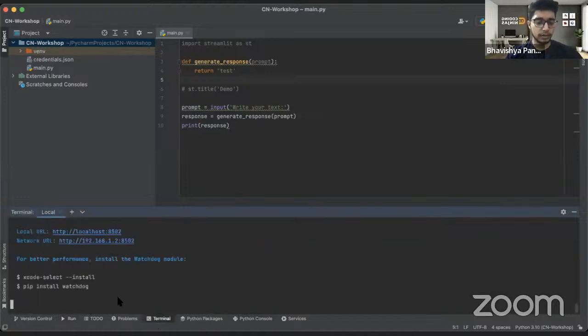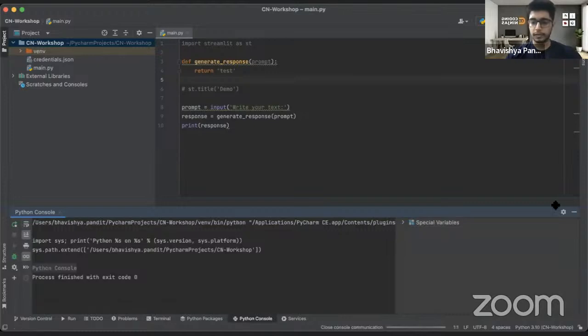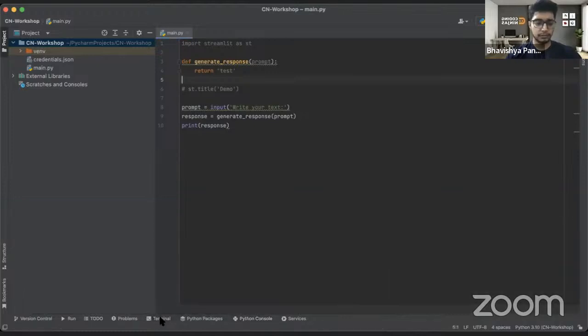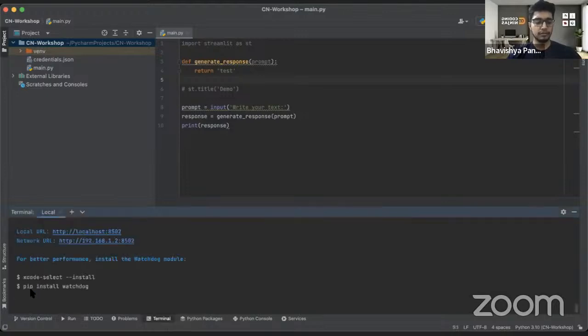So right now in terminal, that was Python console. Wait a second. Yep, that was run actually, where we had all this, and at the back end, where this demo thing is working, the UI page is working, is on the terminal.